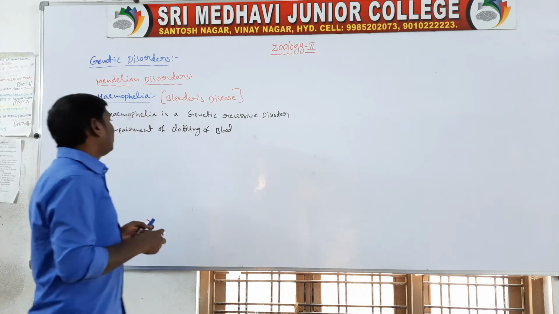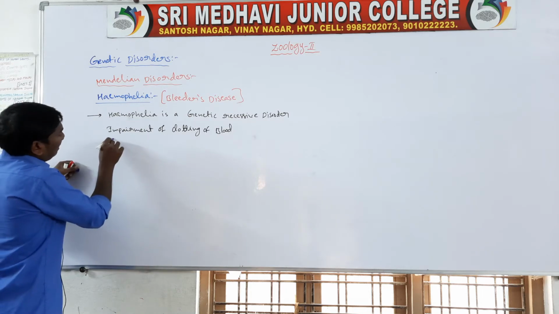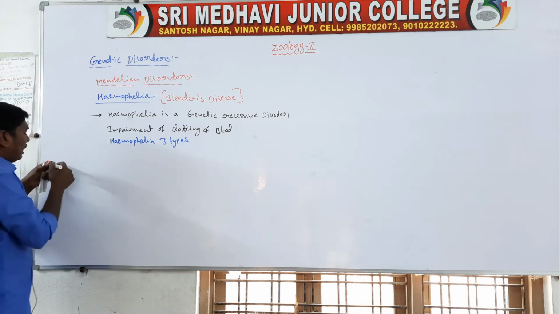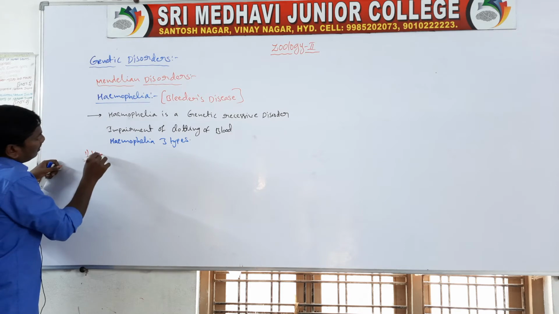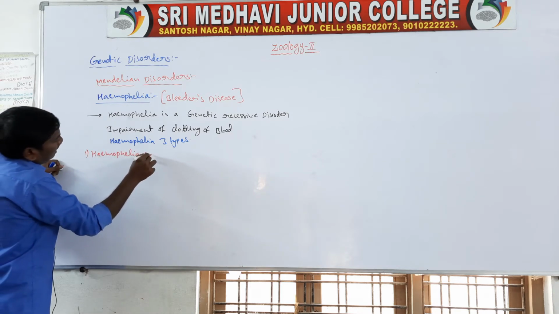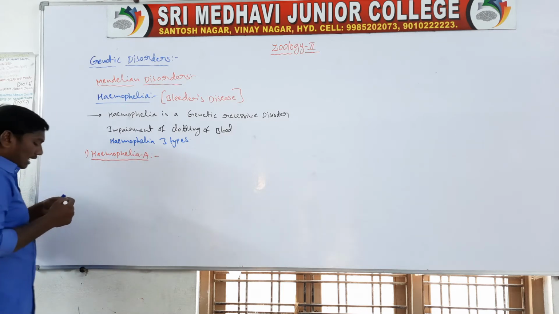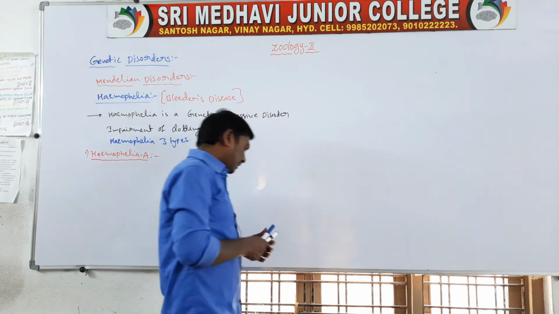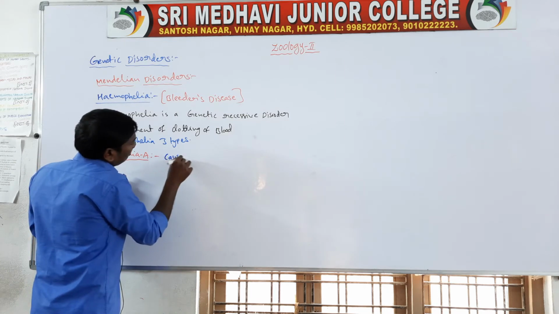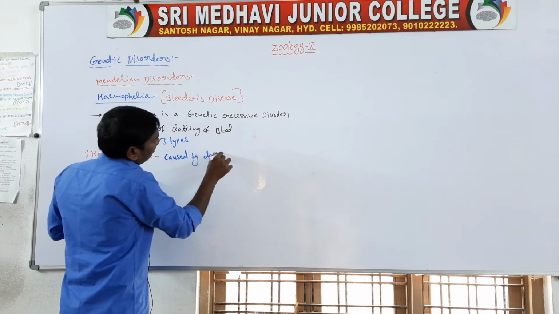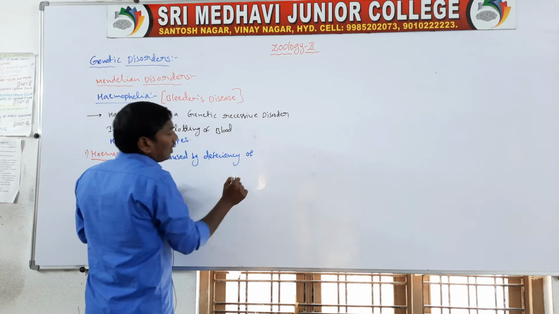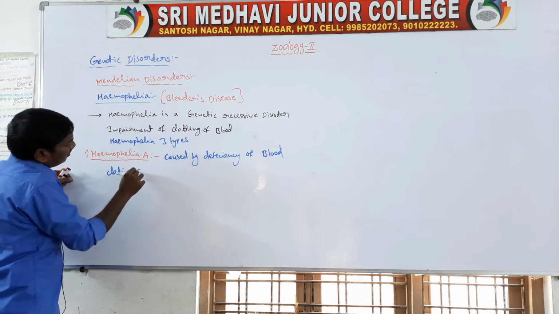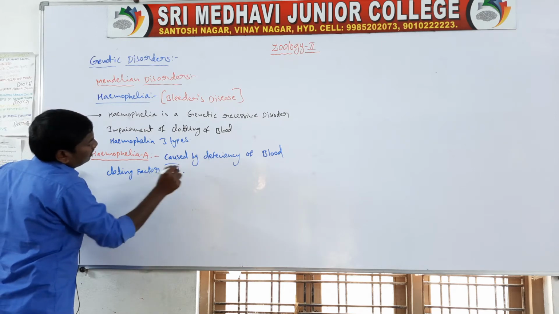Hemophilia is of three types. First one, hemophilia A. Hemophilia A is caused by the deficiency of blood clotting factor 8.